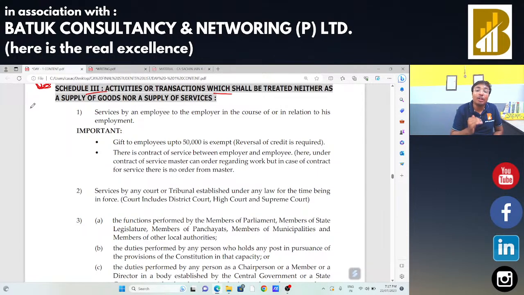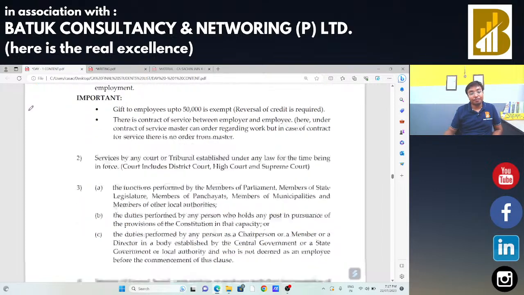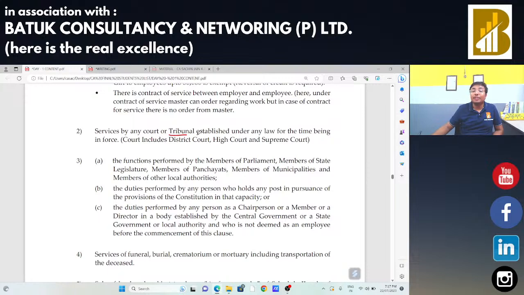Also, if an employer is going to provide any gift to the employee, the gift is allowed up to 50,000 rupees. If an employer gives a gift up to 50,000 rupees to an employee, in that case there is no GST. But if the gift amount exceeds 50,000 rupees, then on that excess amount GST will be charged. Okay, now any services provided by the tribunal or courts, whether High Court, Supreme Court or District Court, all those services performed by the courts are not taxable. That means they are not considered as your supply, because the same is mentioned in your Schedule number 3.